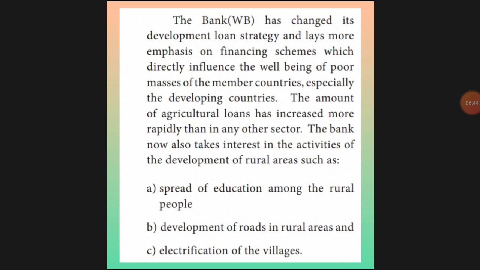For education, road facilities, and electricity for the villages, they want money or a loan, which we can get from the international bank, or we can say the World Bank.